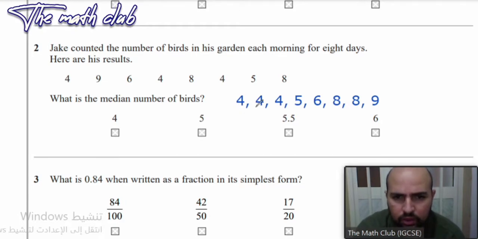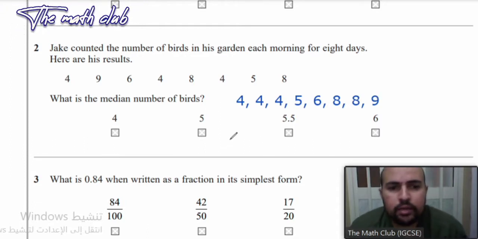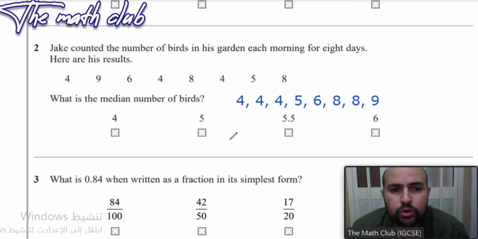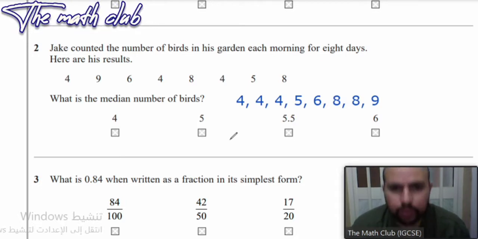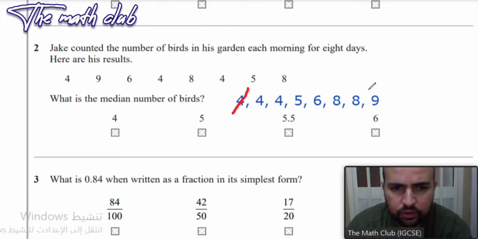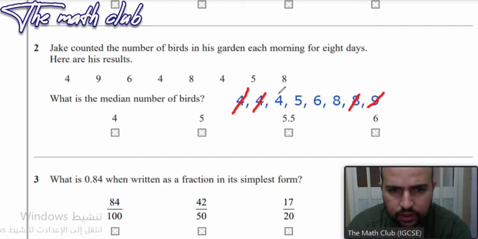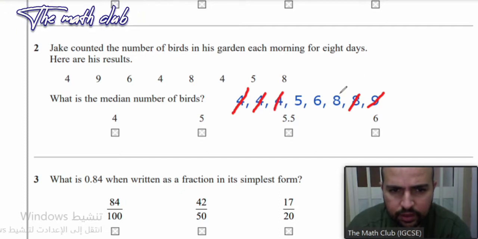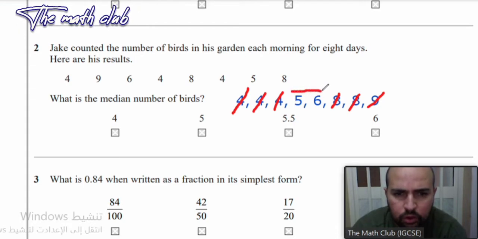I have 1, 2, 3, 4, 5, 6, 7, 8. I have 8 numbers. Now, 8 is an even number, so you can't find one number in the middle. You will be finding 2 numbers in the middle. Now, if you remove numbers from the sides, for example, you remove this and this, this and this, this and this, you will end up with two numbers.